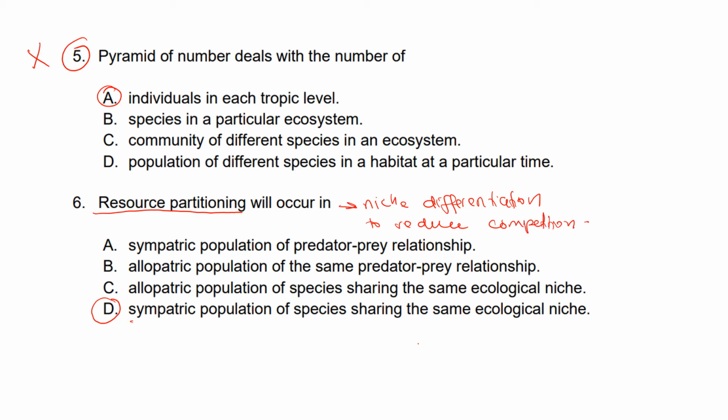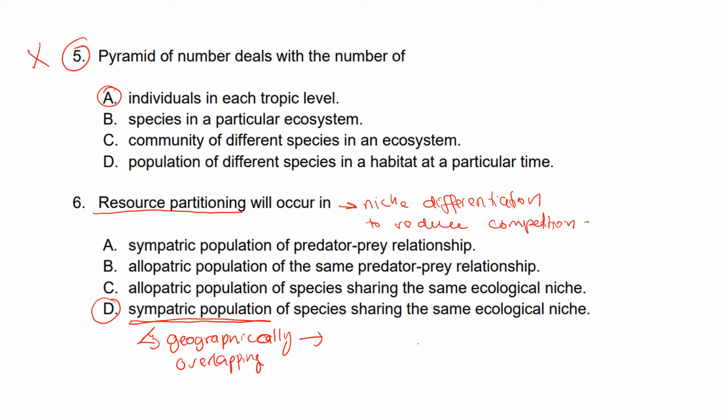Okay, so you must understand what is sympatric population. Sympatric population is different species. Okay, for example, there are several species of the same genus that live in the same area. So they are geographically overlapping. Okay.